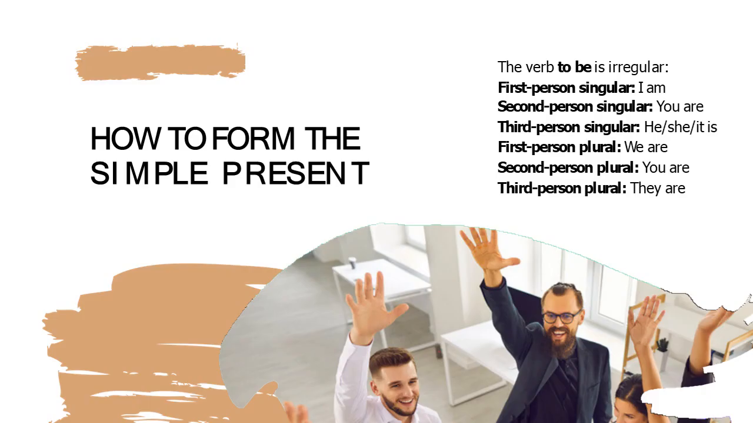Now let's proceed to how to form the simple present using the verb to be, which is irregular. The first person singular, I am. Second person singular, you are. Third person singular, he, she, it is. First person plural, we are. Second person plural, you are. Third person plural, they are.